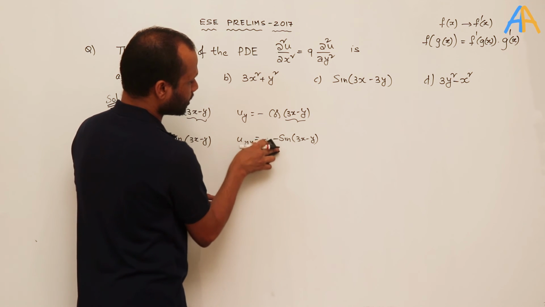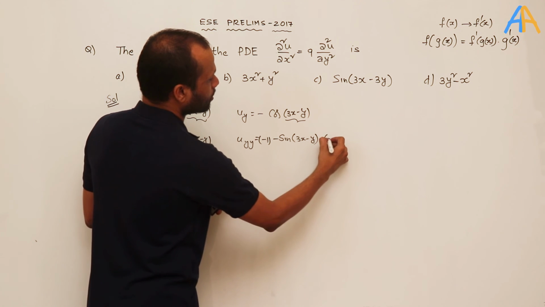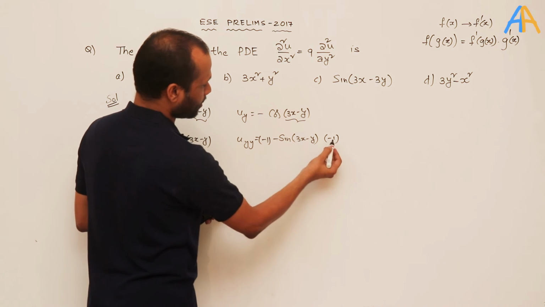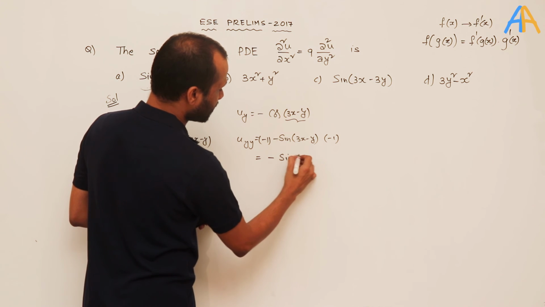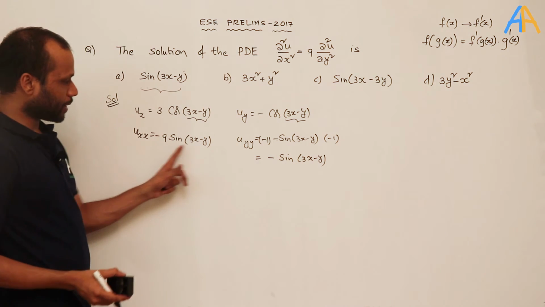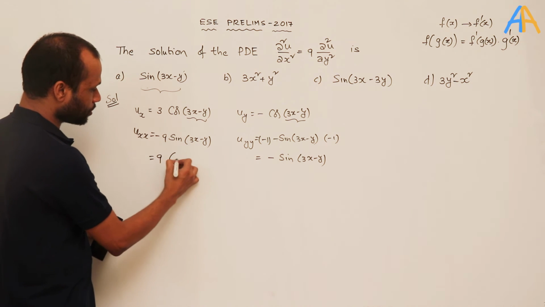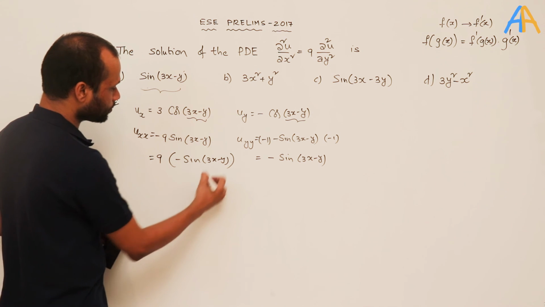Okay, let me write it here. Minus into minus becomes positive, and again becomes negative. So this is negative sin(3x − y). If you compare these three, I can write this as 9 into minus sin(3x − y).